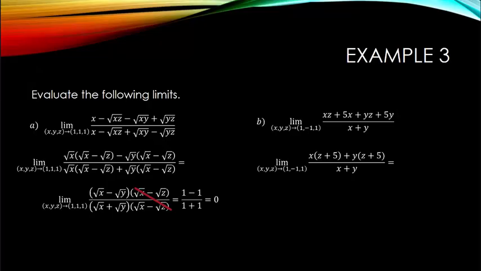I'm going to factor out the z plus 5 in the top, and I get the quantity x plus y times the quantity z plus 5 over the quantity x plus y. The factor x plus y cancels in top and bottom, leaving me with the limit of z plus 5. I can now use direct substitution and plug in 1 for z. I get 1 plus 5, which gives me a limit of 6.